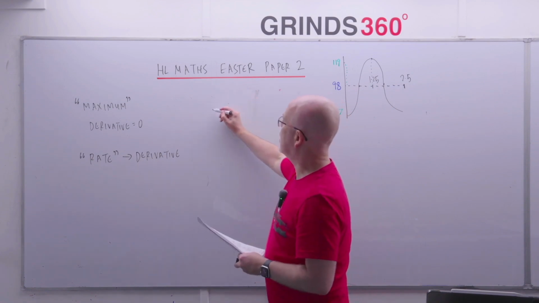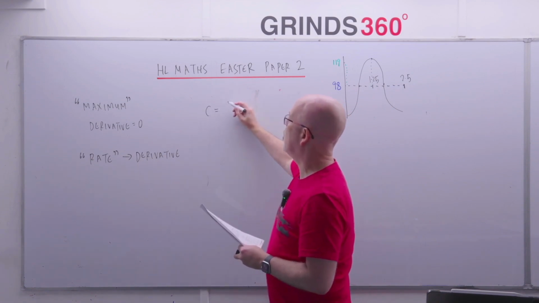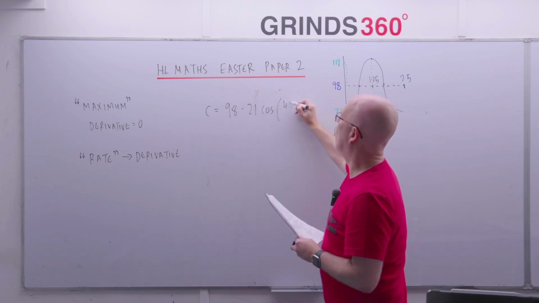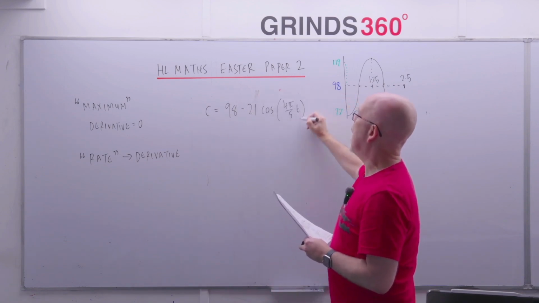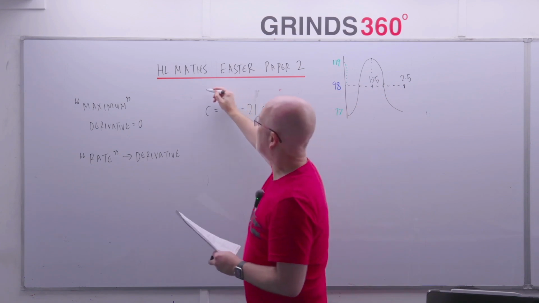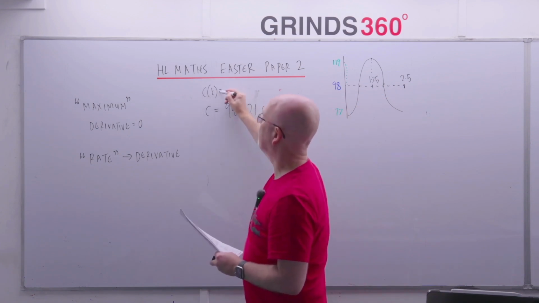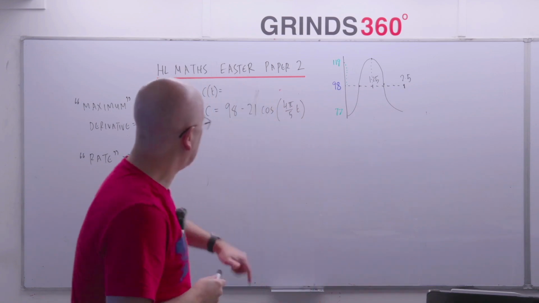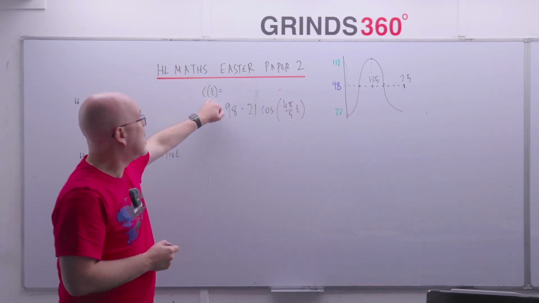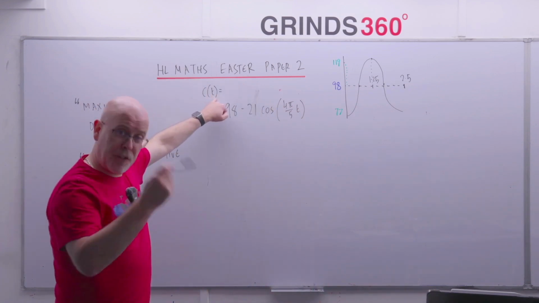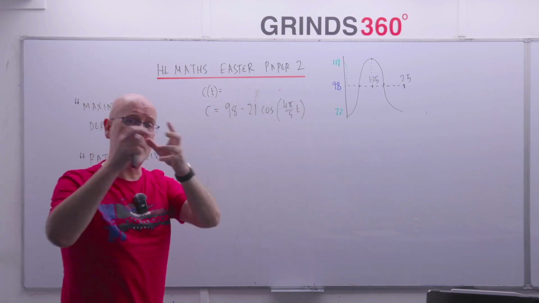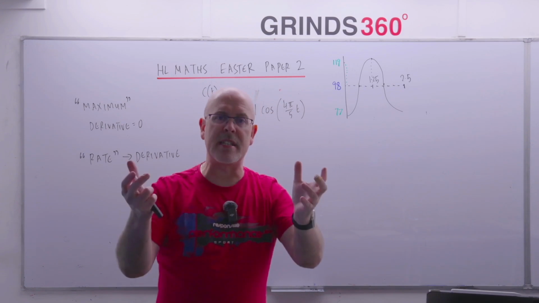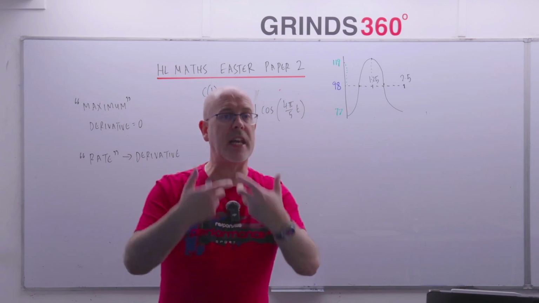So remember, we've got this function here: c is equal to 98 minus 21 times cosine 4 pi over 5t. Notice the way it's written in the question, c of t. That's just function notation, like f of x. All that means is the value of c, his blood sugar, depends on time. It's a function of time. That t there has no bearing on how you do your calculation. It doesn't mean c multiplied by t, because in algebra that would just be written as ct.